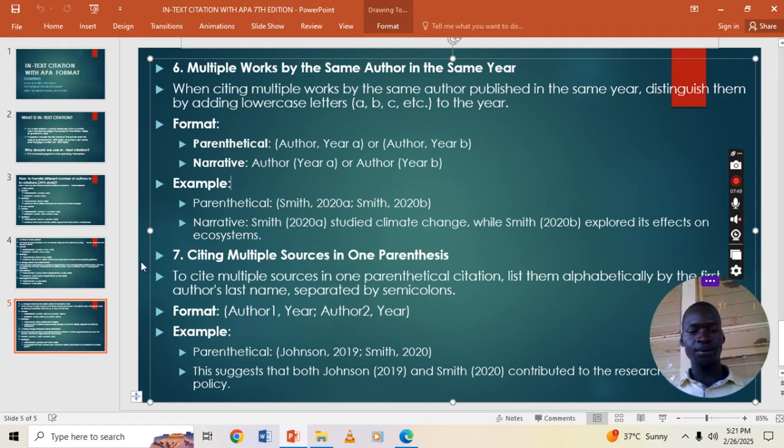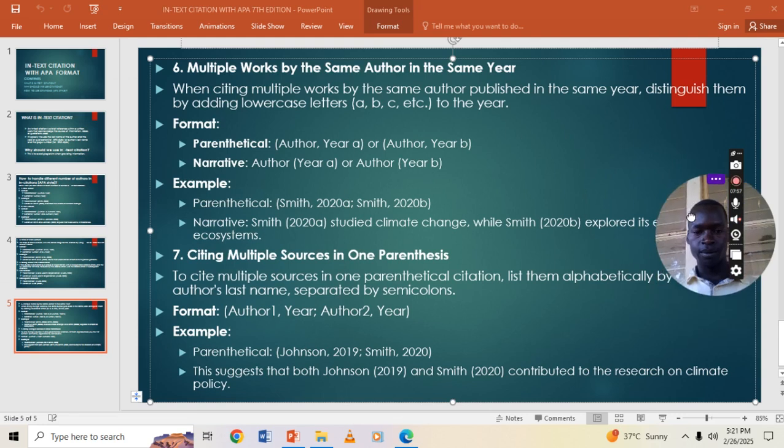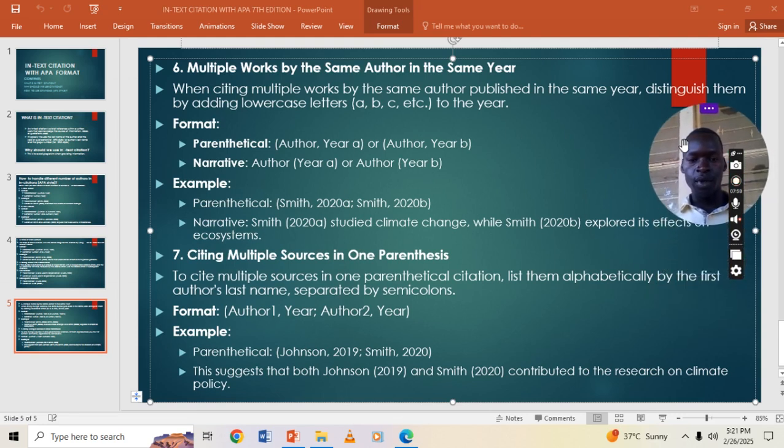And the next thing here is citing multiple sources in one parenthesis. What does it mean? How could you do it? So here is the answer.